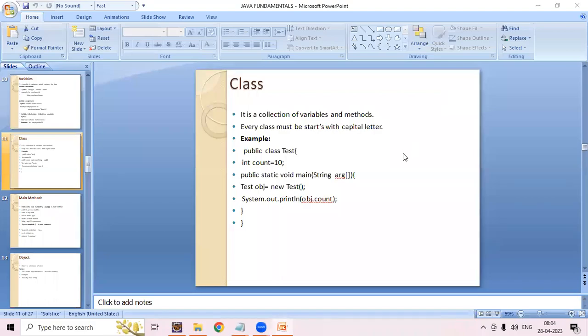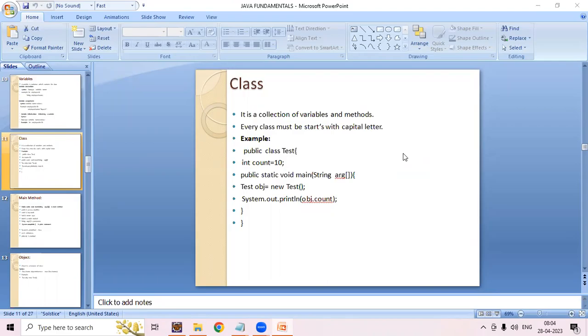So a class is nothing but a collection of variables and methods, generally we can say. Whenever we are creating a class, at that time we need to give the class name. The first letter must be in capital case. Generally people will ask what is a class.